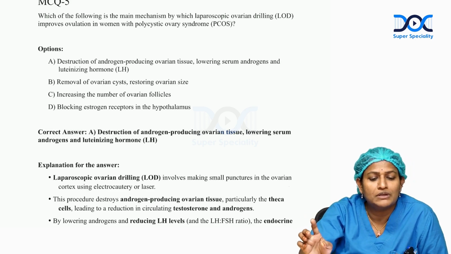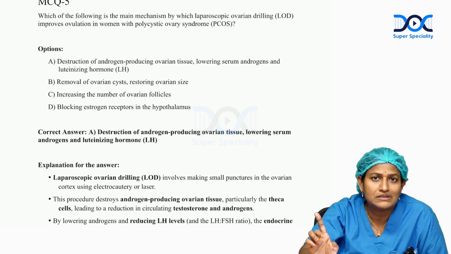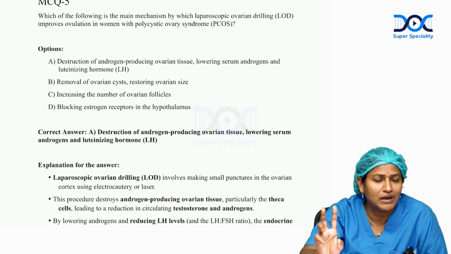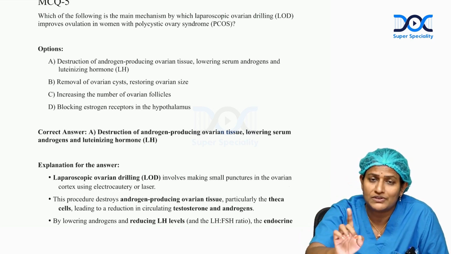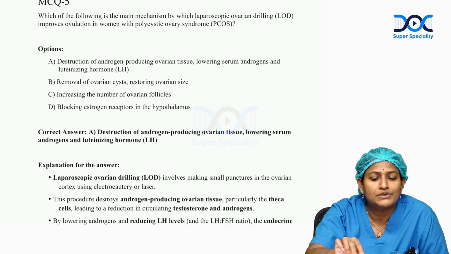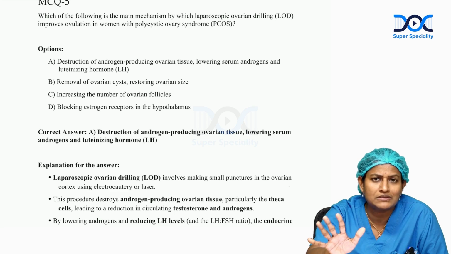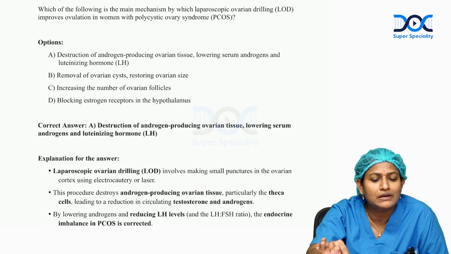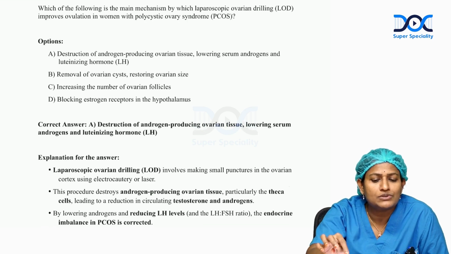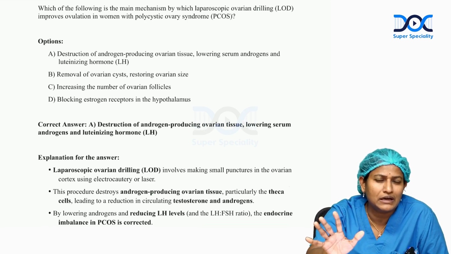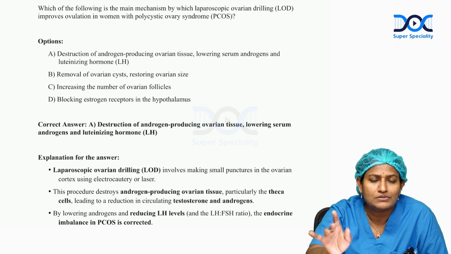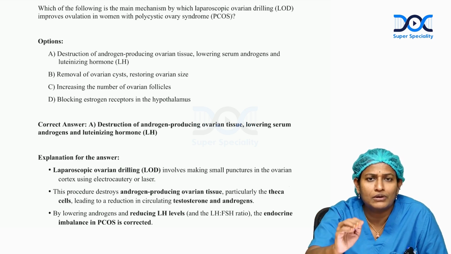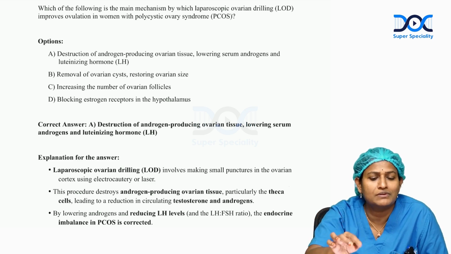When we come to option B, removal of the ovarian cyst, restoring ovarian size. It is not the restoration of the size which happens, it is the restoration of the hormonal imbalance. So dysfunction happens. Option C, increasing number of ovarian follicles. This is a typical feature of PCOS, but it is not the clinical part of ovarian drilling. Option D is blocking estrogen receptors in hypothalamus. It doesn't have any relation to the hypothalamic receptors. It reduces the androgenic overload and restores the imbalance which happens because of PCOS.